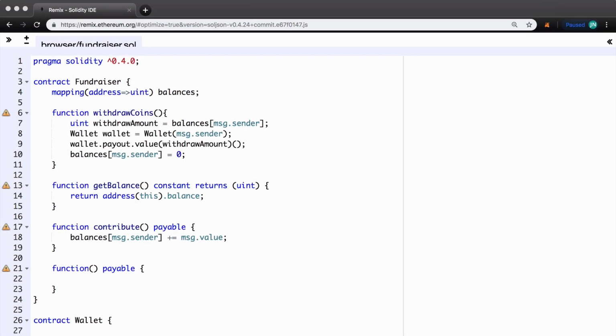Welcome back. Hopefully you had some time to think about the vulnerability in this code. If you didn't get it, that's fine. We'll go over the answer now. To see what's wrong with the code, let's walk through what's actually happening here.